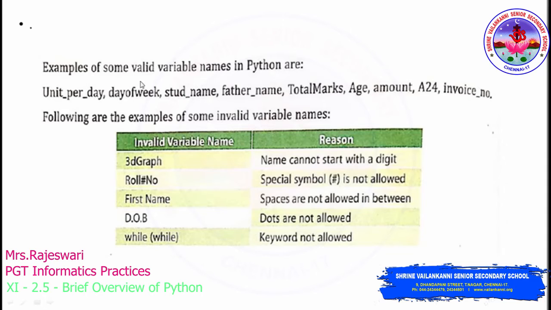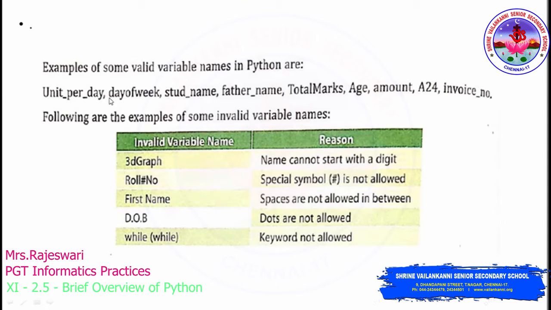See here some examples of valid variable names they have provided. So unit per day. It's such a long variable, but they have used an underscore in between each and every word. We should not allow any spaces in between, right? So this is one such example. And here either you can provide an underscore to improve the readability of the variable, or you don't have to provide an underscore. Without providing any spaces also you can create a variable. See here, even student name they have provided an underscore, and father name has an underscore. So it enhances the readability of the program. As spaces are not allowed, you can make use of the underscore.